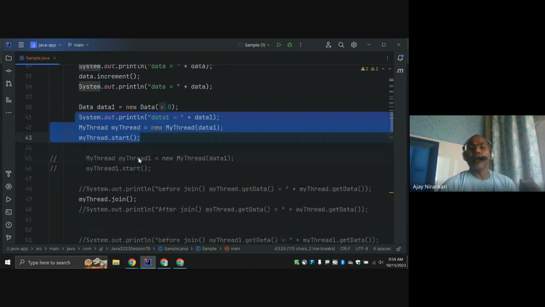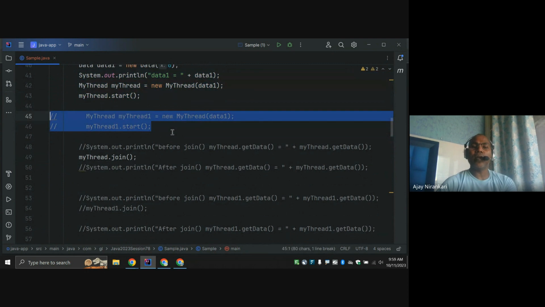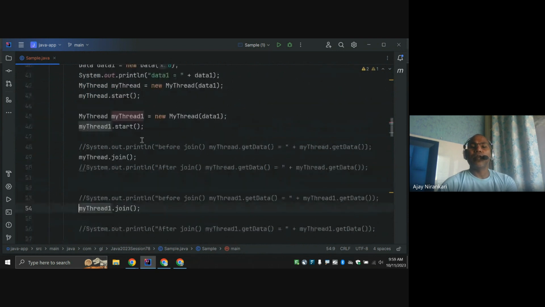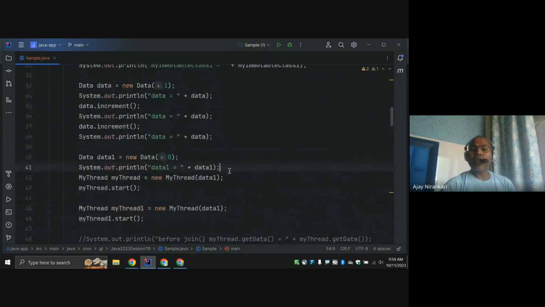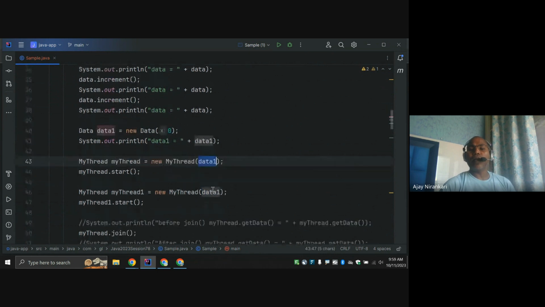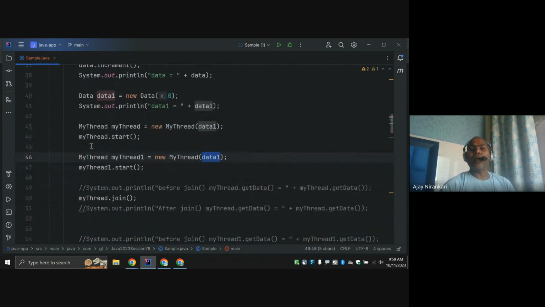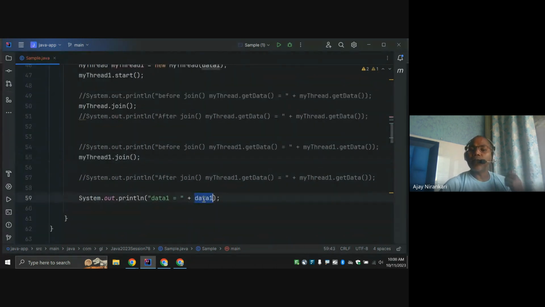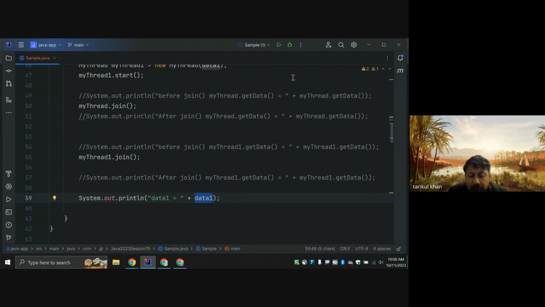This is the one thread. Now I am going to start another new thread. This thread started, and this thread also started. So what I did now is pass the same data to thread 1 and thread 2, start both, and join both so that they can complete and I can get my data object output again. Let's run.